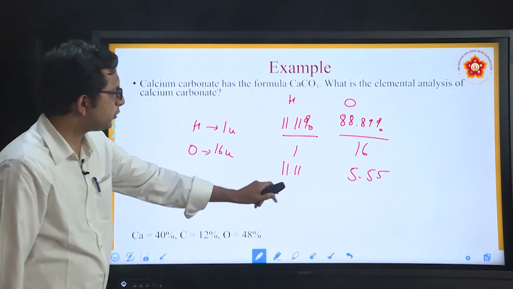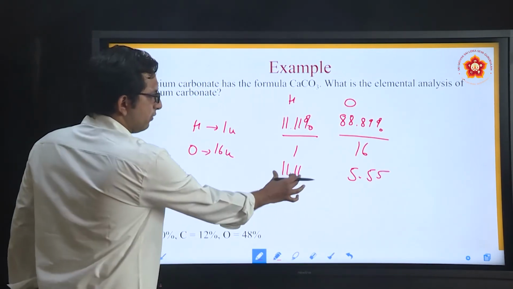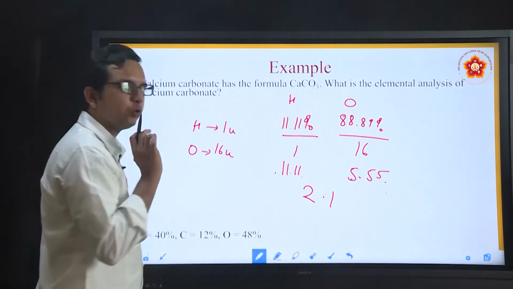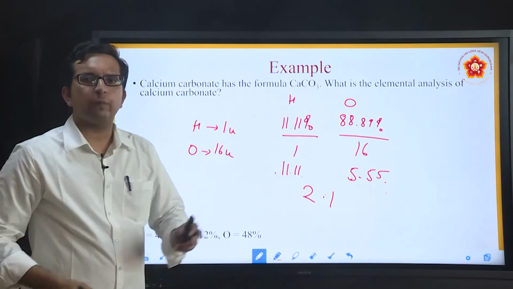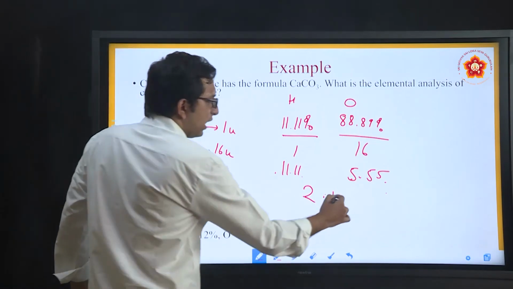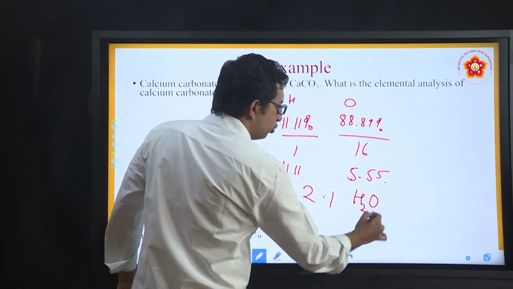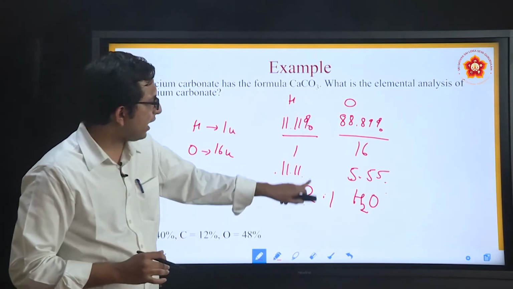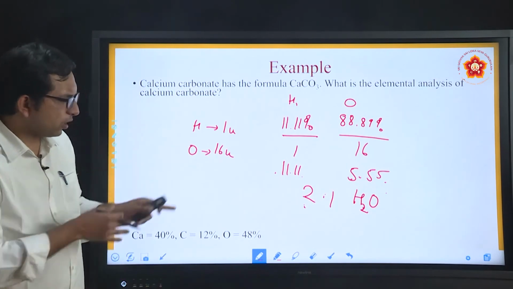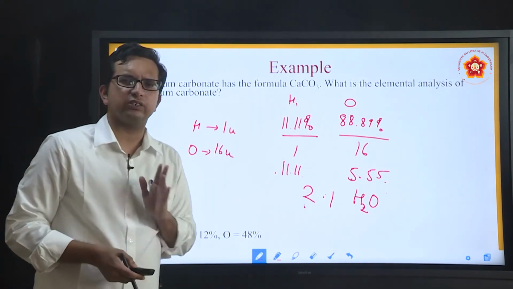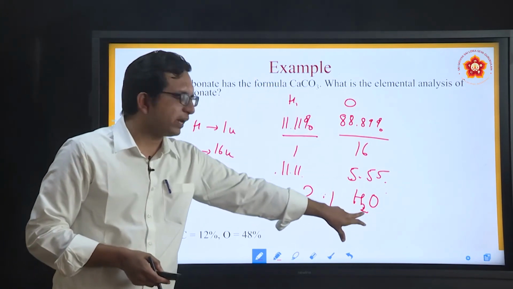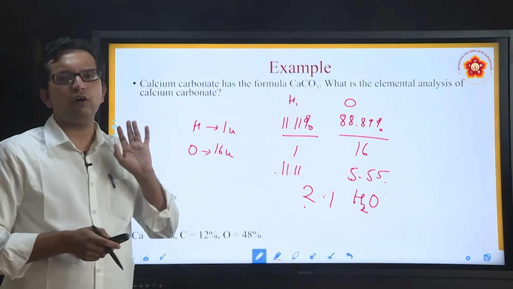So what is the ratio between hydrogen and oxygen? You can see that this is 11.11, this is 5.5. When I see the ratio, will it not be 2:1? So 11.11 is to 5.55, the overall ratio will be 2:1. That is why we have this formula for water, H2O, which indicates that there are 2 atoms of hydrogen and 1 atom of oxygen. So no doubt we have come across this H2O many times in our studies, but now we understand the calculative aspects of how we arrive at this formula for water.